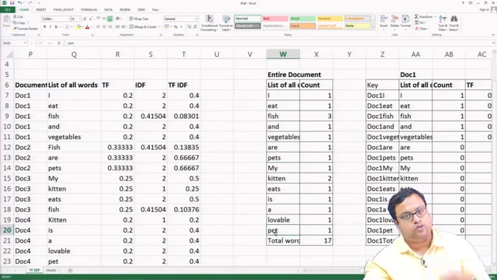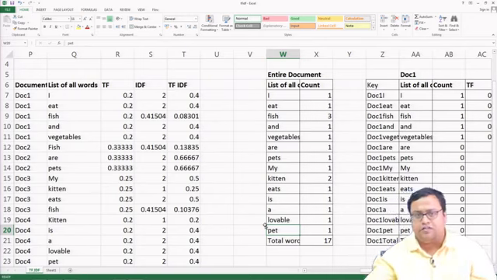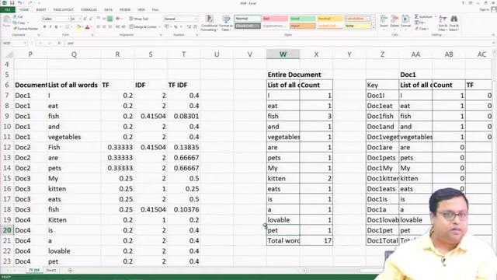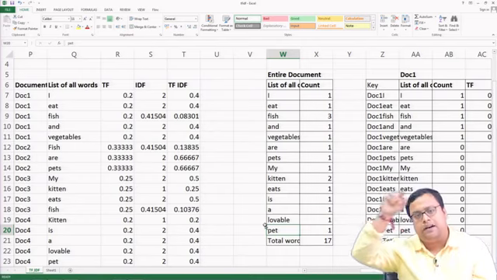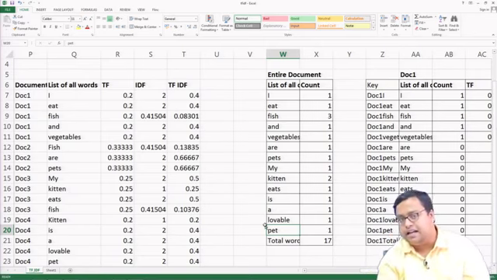So, before I have done anything, I should have lemmatized it, because otherwise it is considering pets and pet as 2 different words. So, if I consider pets and pet to be 2 different words, then the corresponding term frequency and inverse document frequency will be different. Because if in the same text I am saying pet and pets both, then the term frequency should go up, but I am not considering that.